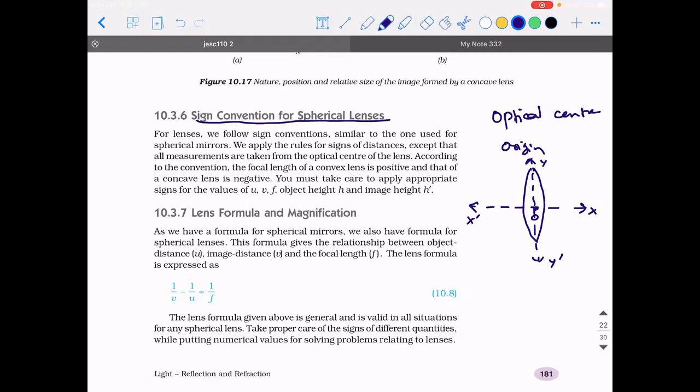Any distance measured on the right will be positive and any distance measured on the left will be negative. Similarly, any distance measured in the upward direction will be positive. Any distance measured in the downward direction will be negative. Am I clear with this? Same is the case with respect to concave mirror as well.